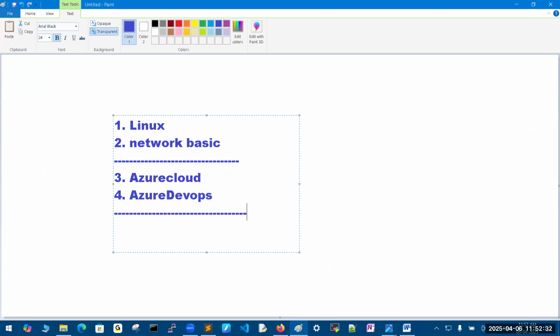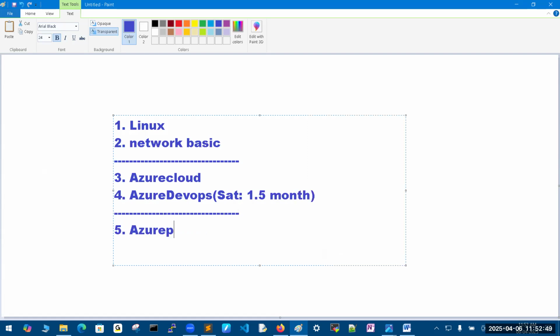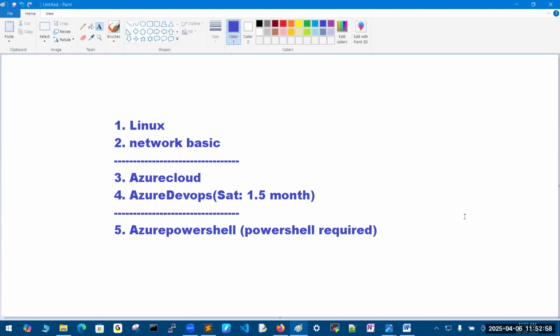Then after, for example, this course is going to take 3 months. Last 1 month or 1.5 months, every Saturday I am going to teach you. If I take it regularly, it will take 150 days. Then after, Azure PowerShell. This is the last part, but PowerShell is a required one for this. I will start a new batch for PowerShell also.